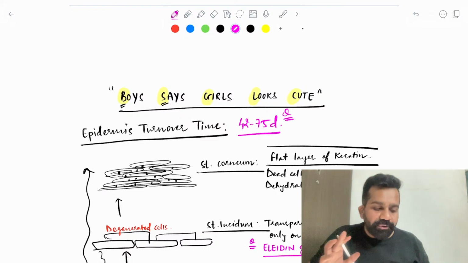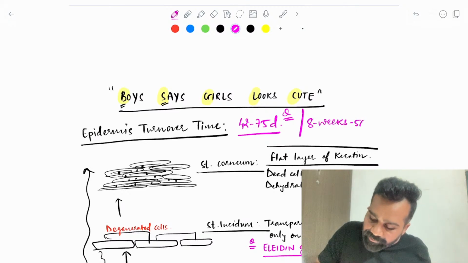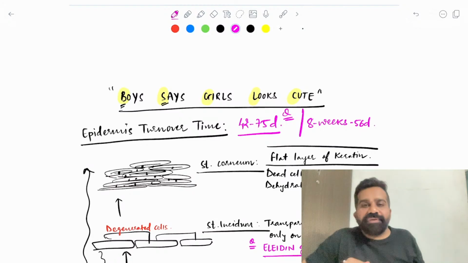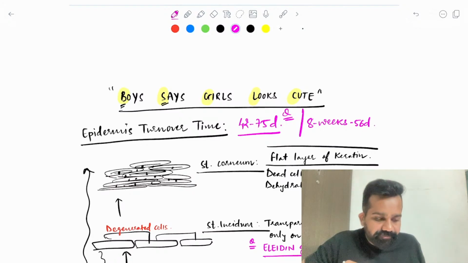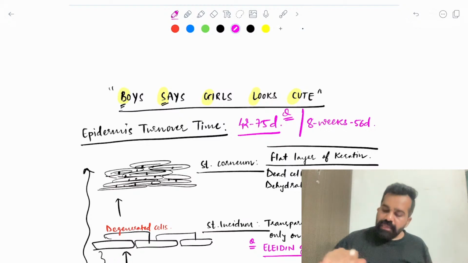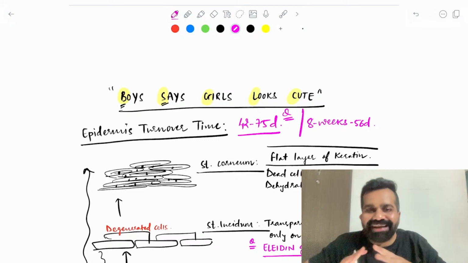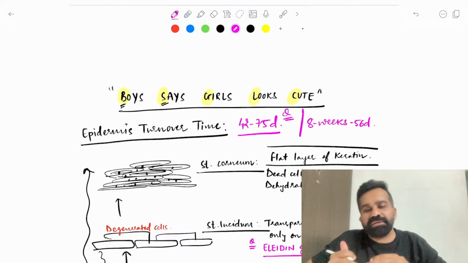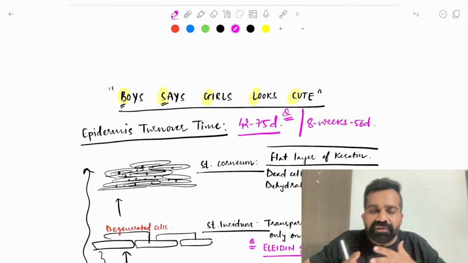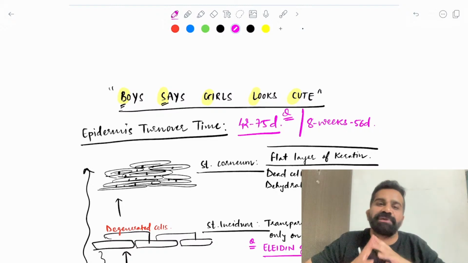But you will notice that many textbooks or old MCQs also give this option, 8 weeks or 56 days. So I will say they should not ask this controversial MCQ, because in the standard textbook itself there are multiple answers for this, but in the past this MCQ has been asked.